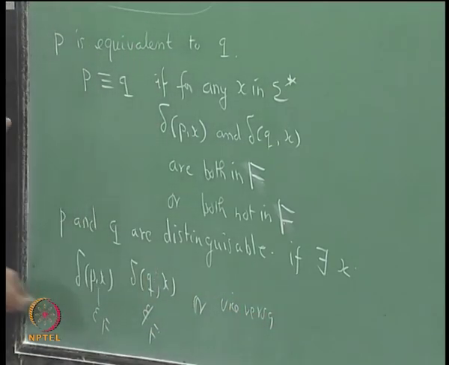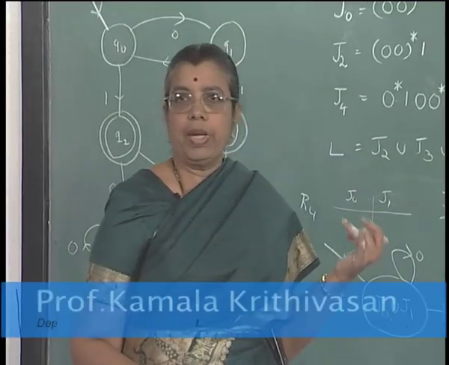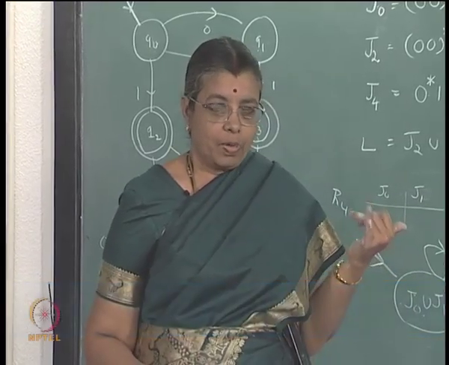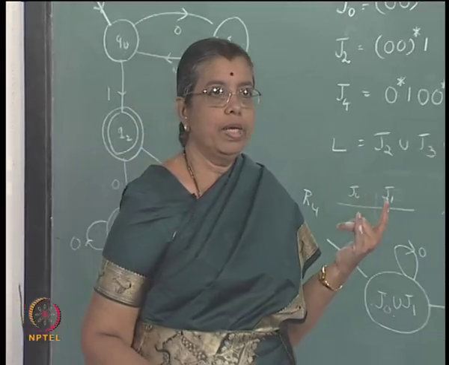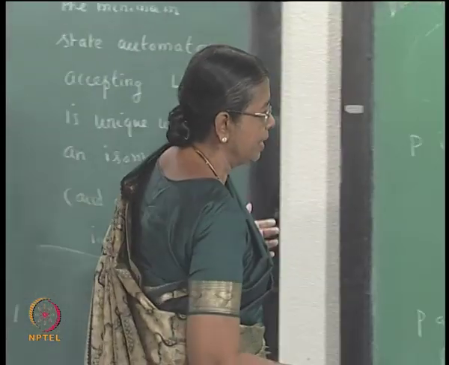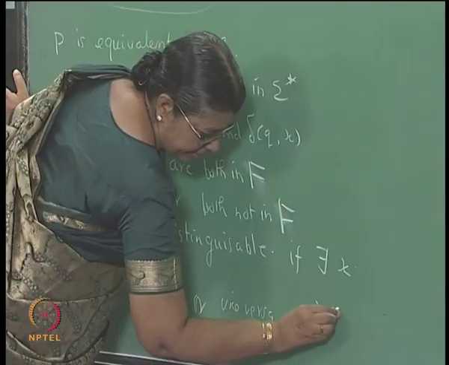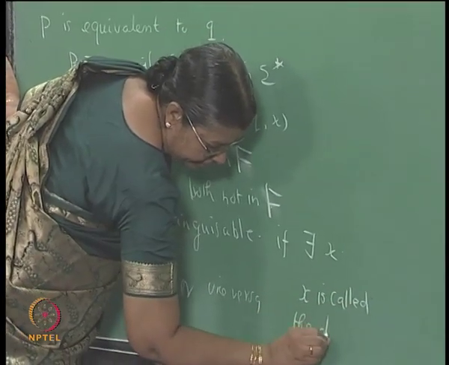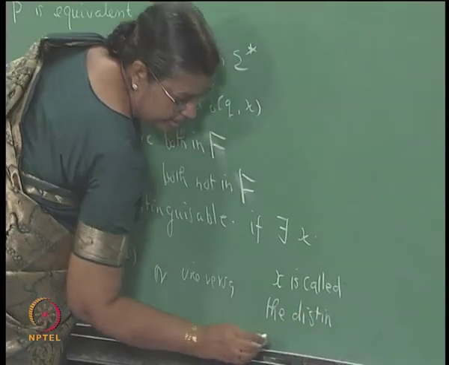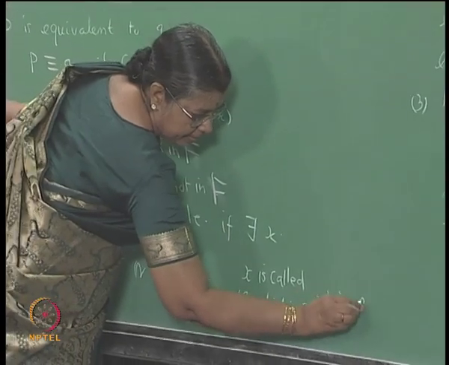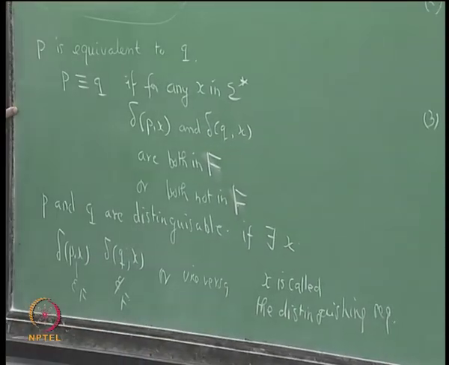If there is a string x which takes you from P to a final state, but takes you from Q to a non-final state, or the other way around, then the states are distinguishable, and x is called the distinguishing sequence.